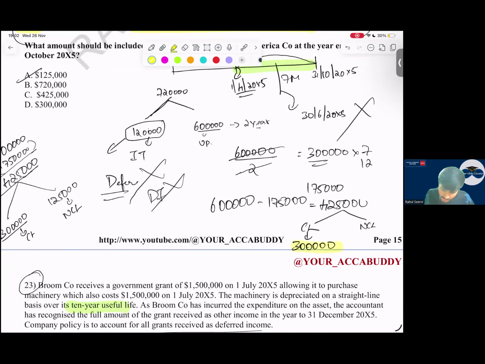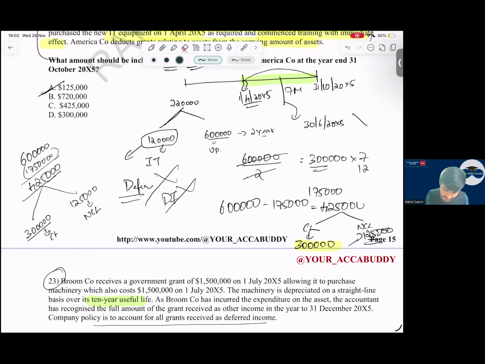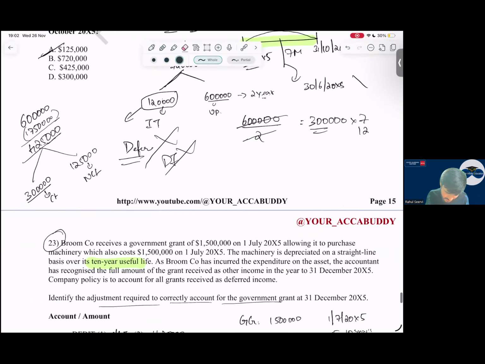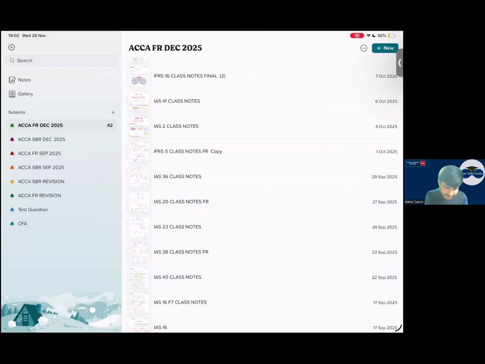Yes, sir. So the remaining will be what? That is 125 will be a non-current liability. That is option A is the right answer here. Avoid all silly mistakes in your exam. Yes, sir. So with this, your government grant is also done.